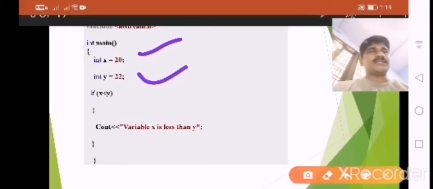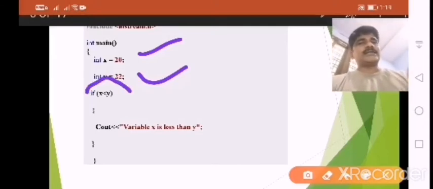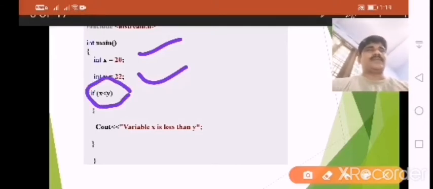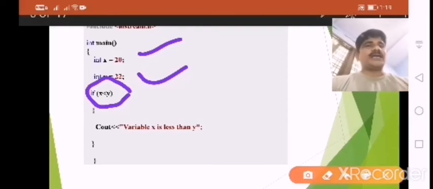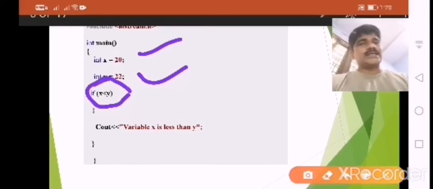Our intention is that in a simple if, only if the condition is true, the statement will be displayed. Here my condition is x is less than y. Since x is 20 and y is 22, the condition is satisfied.